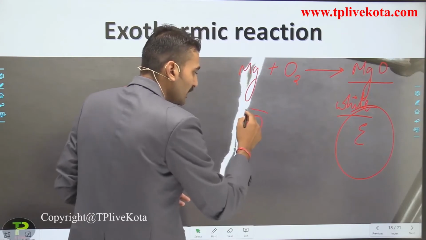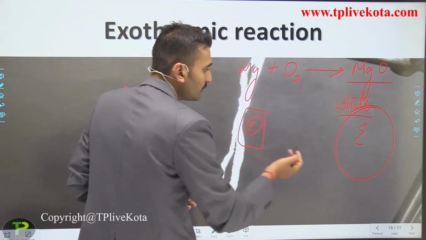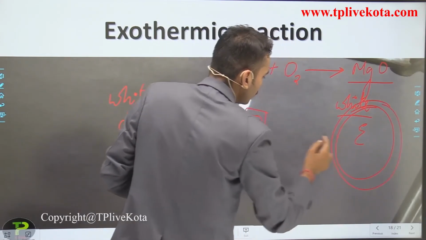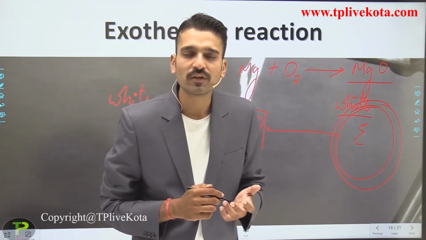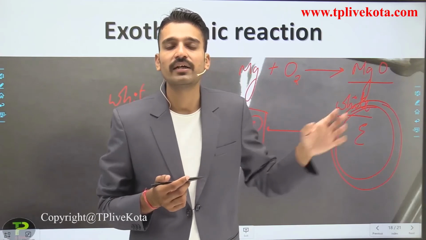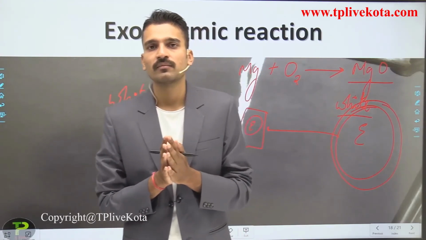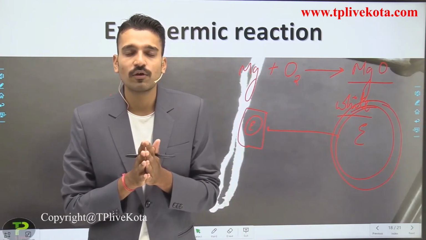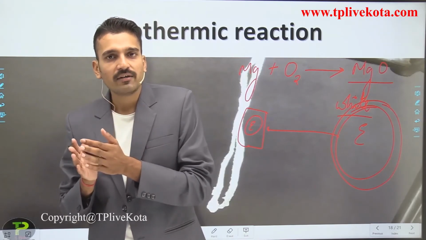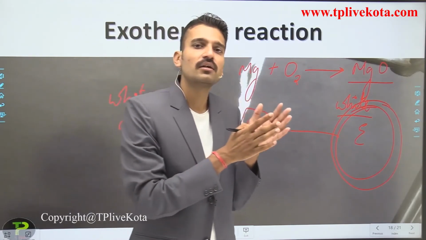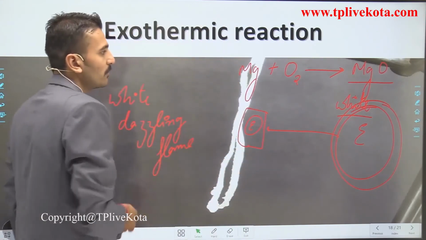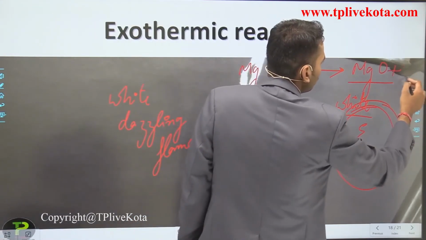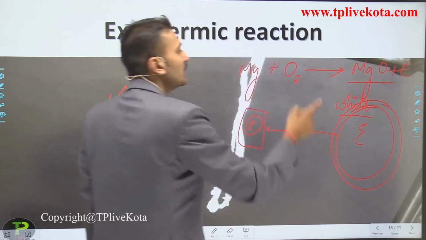If I subtract this particular energy from this energy, I get the energy in negative terms. It means the energy is liberated, or I can simply say the total energy is the total energy of the reactant minus the total energy at the product side. You can simply see that a large amount of energy is liberated from here, which is indicated by E.